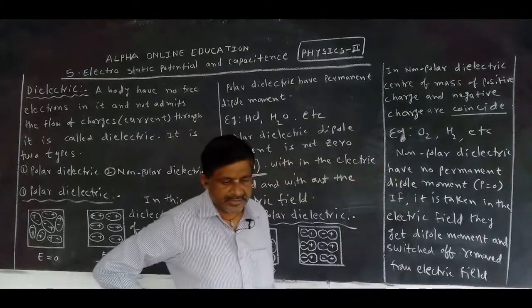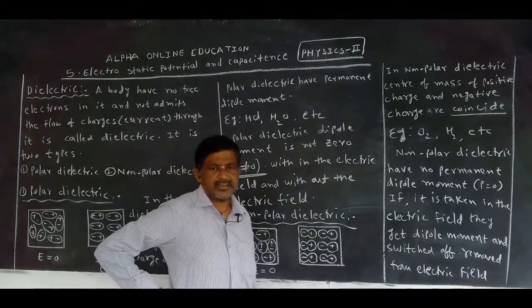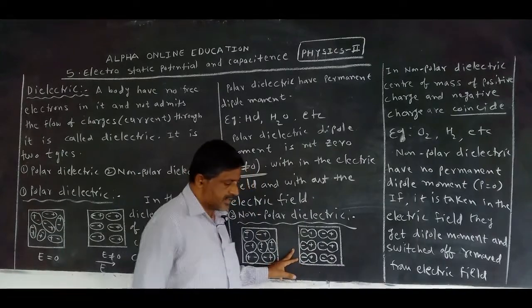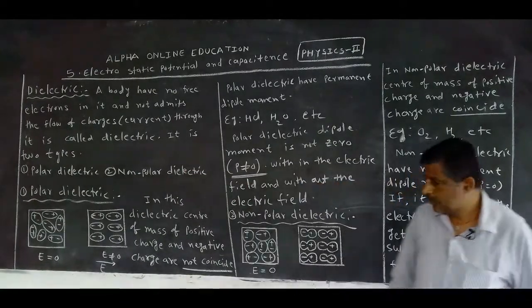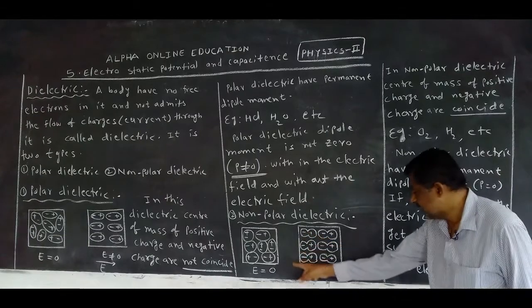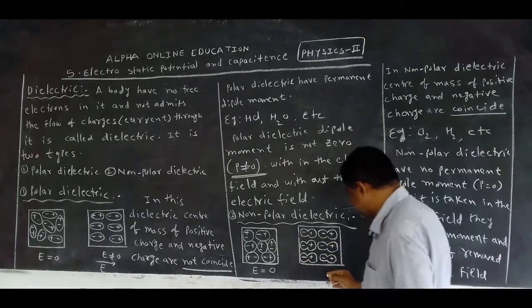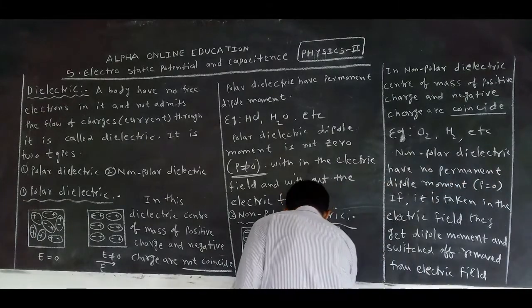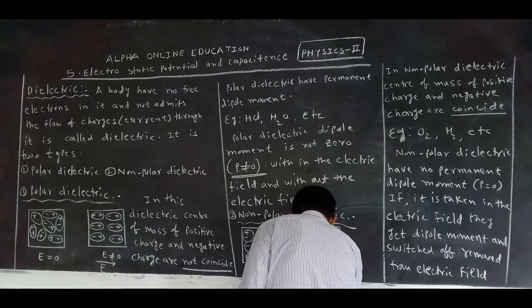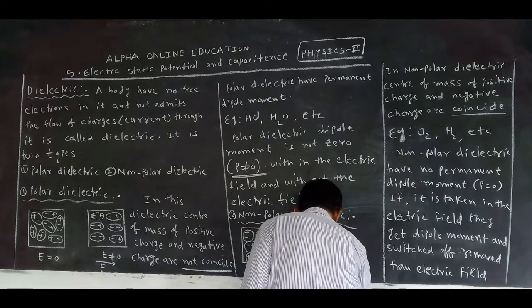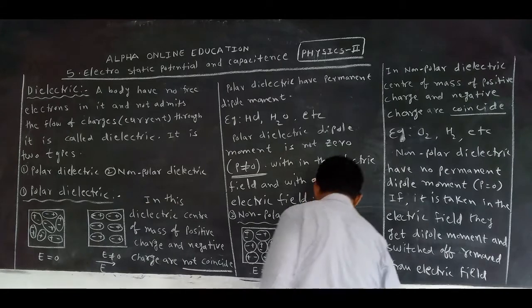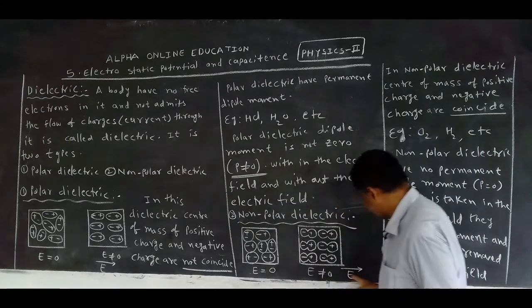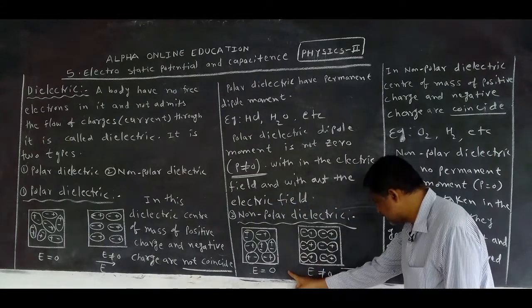If you take a non-polar dielectric in the electric field, immediately the negative charges and positive charges are arranged like this. Here what happened? P is not 0. The electric field is in this direction. Here which charge is present?